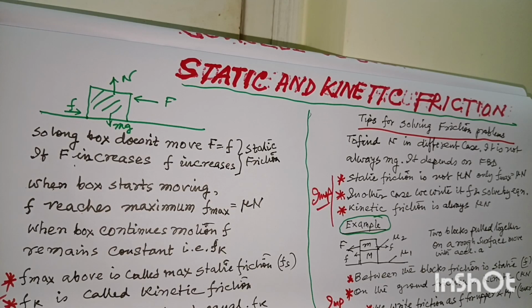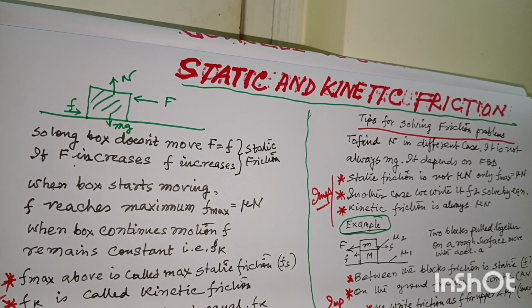And this type of friction, when it is not moving, or to be more precise, when there is no relative velocity between the two surfaces, that is the guiding word. If there is no relative velocity between the two surfaces, then it is called static friction. If the ground surface is at rest, the box is also at rest, so there is no relative velocity.